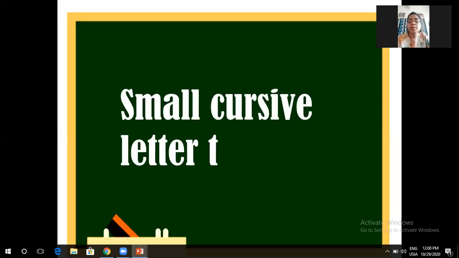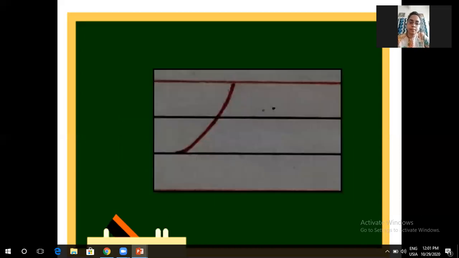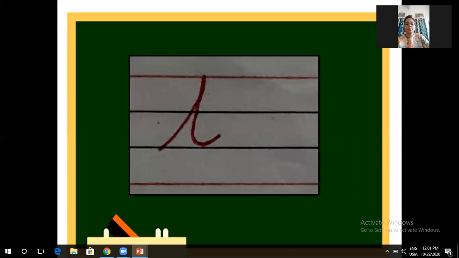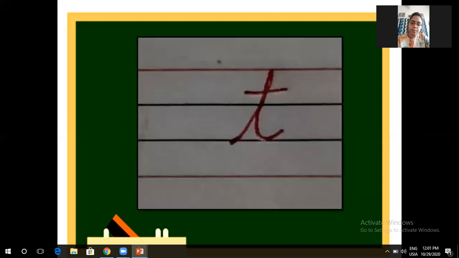Cursive letter T. Again, you will be starting from the third line, go up in a slanting way, touch the top line, come down straight and make a curve. Then make a small sleeping line. So this is a T.